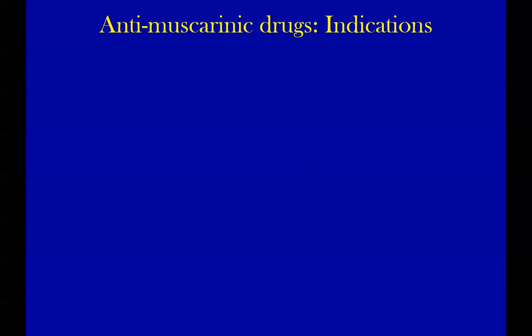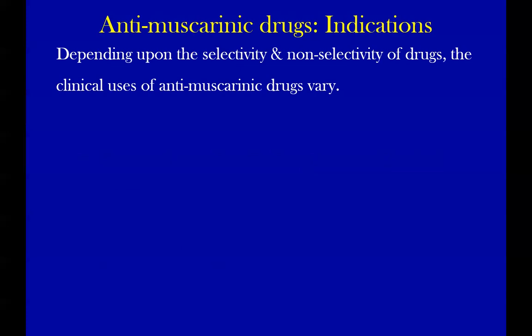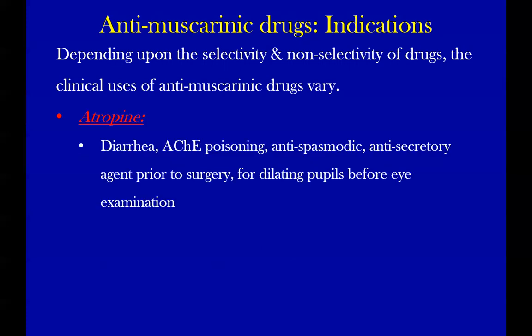Yes, very good. So, based on the pharmacological actions, depending upon the selectivity and non-selectivity of drugs, the clinical uses of antimuscarinic drugs vary. Atropine can be given in diarrhea, as you mentioned rightly, and in acetylcholinesterase poisoning, which is organophosphate poisoning. Antispasmodic: what is spasm? Muscle. Here we are talking about the smooth muscle, not the skeletal muscle. So it is used when there is abdominal pain because of intestinal spasm.